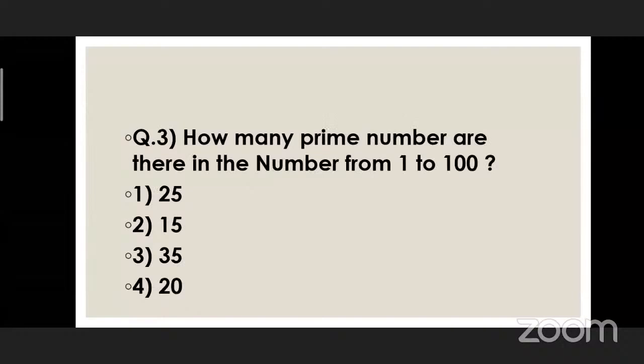Now let's see the third question. How many prime numbers are there in the numbers from 1 to 100? 25. I told you a few minutes ago. Yes, very good. There are a total of 25 prime numbers from 1 to 100. So option number 1, that is 25, is the correct answer. So you have to darken option number 1.